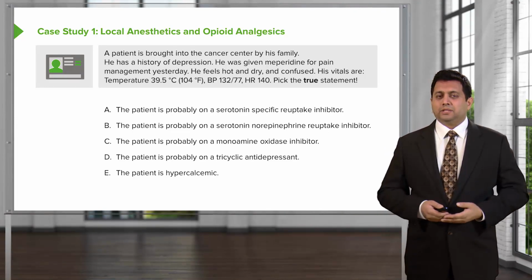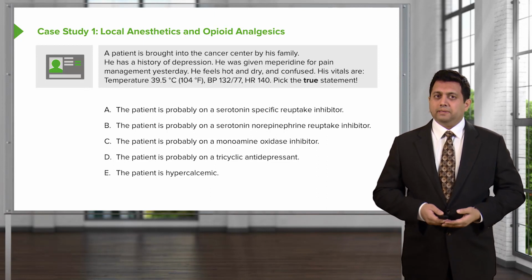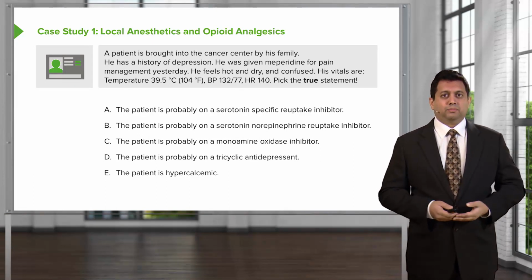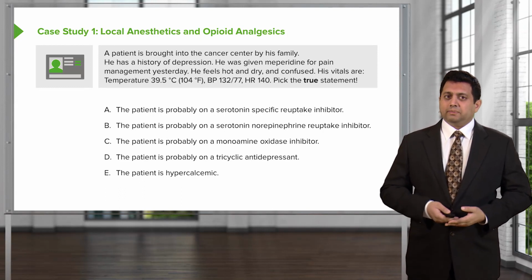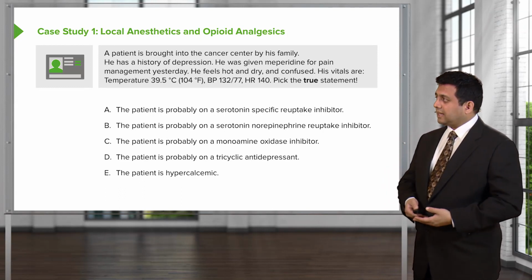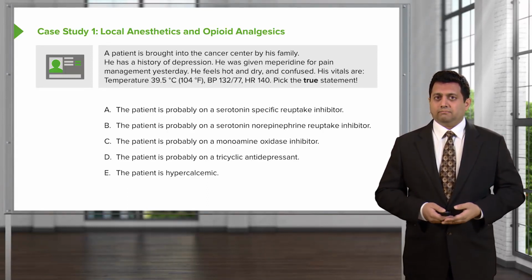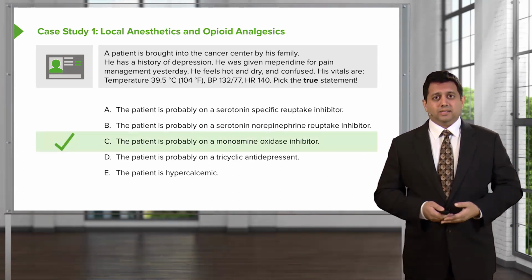A, the patient is probably on a serotonin-specific reuptake inhibitor. B, the patient is probably on a serotonin norepinephrine reuptake inhibitor. C, the patient is probably on a monoamine oxidase inhibitor. D, the patient is probably on a tricyclic antidepressant. And E, the patient is hypercalcemic. Which is the most likely answer? Right, the patient is probably on a monoamine oxidase inhibitor.